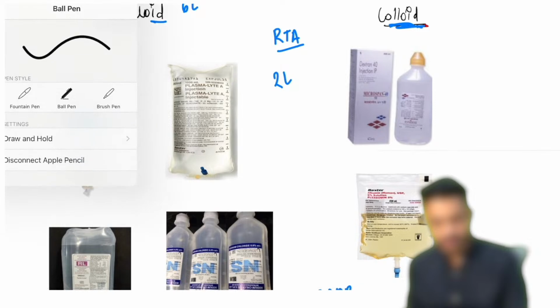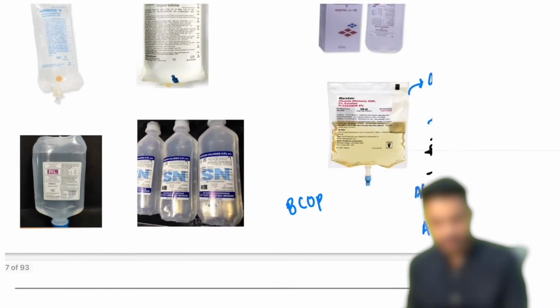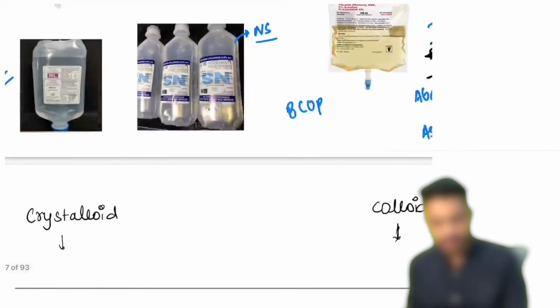These are your normosol. This one is your plasmalyte. We are having RL, ringer lactate. We are having NS, right? These are the colloids and crystalloids that we are having.